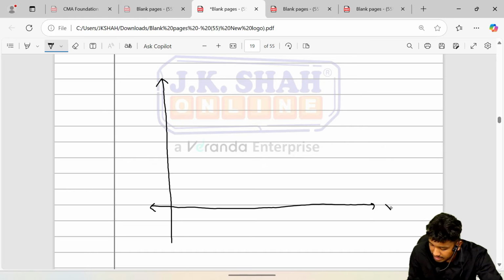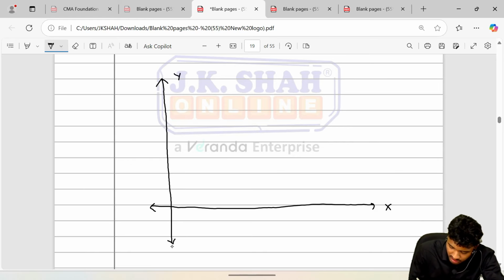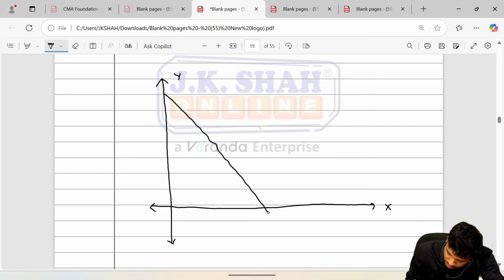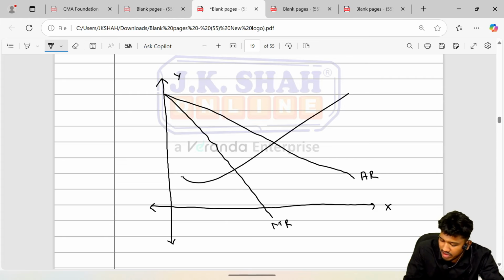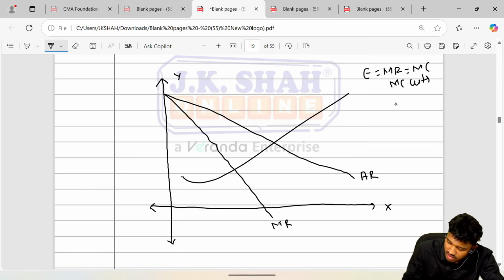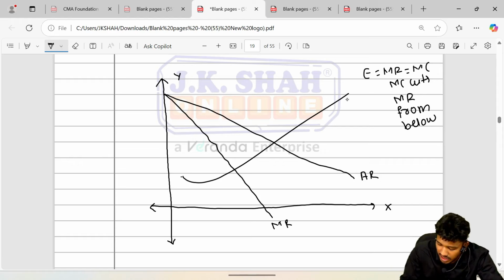X-axis, y-axis again. So our MR could be negative in monopolistic. This is our MR, AR के basis पे MR बनता है. AR is the outer one. Again we'll draw our equilibrium. Again equilibrium का दो condition हमेशा याद रखना. That is MR is equal to MC and MC cuts MR from below. MC cuts MR from below. So it is our MC. It is also called a profit maximization point.